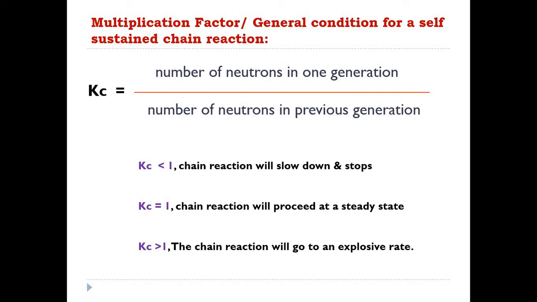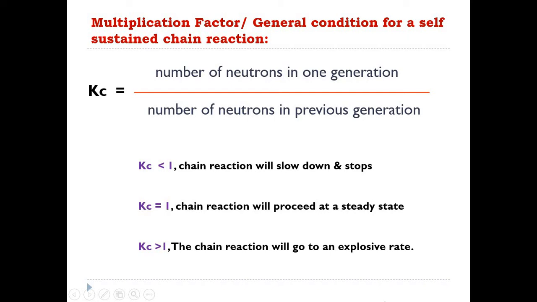As Pawan mentioned in the chat box, Kc will be greater than 1. So if Kc is greater than 1, what will happen? The chain reaction will go to an explosive rate. Of course, as more neutrons are present in that generation, that will cause a high amount of nuclear fission, and probably that chain reaction will go to the explosive rate.